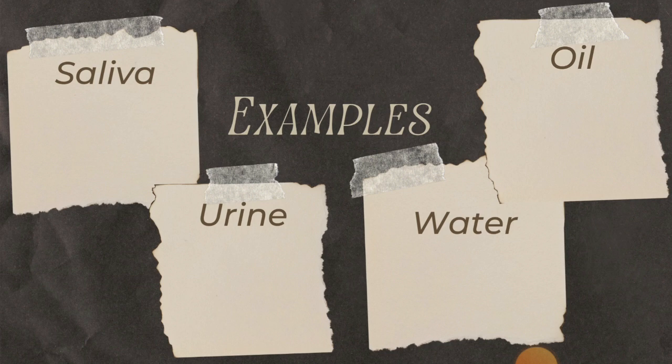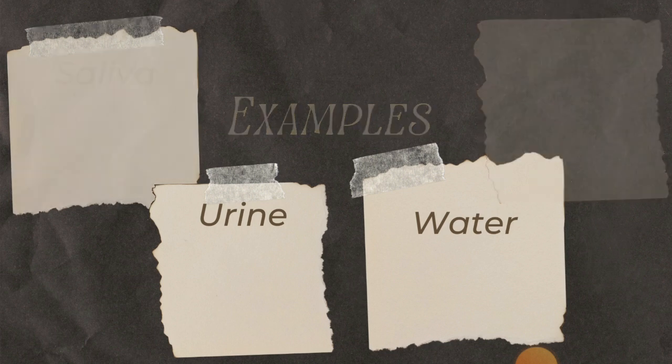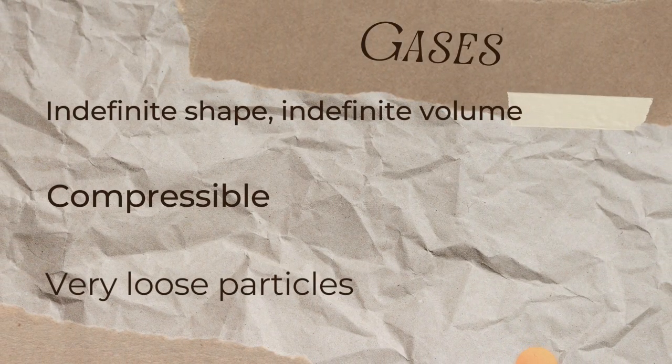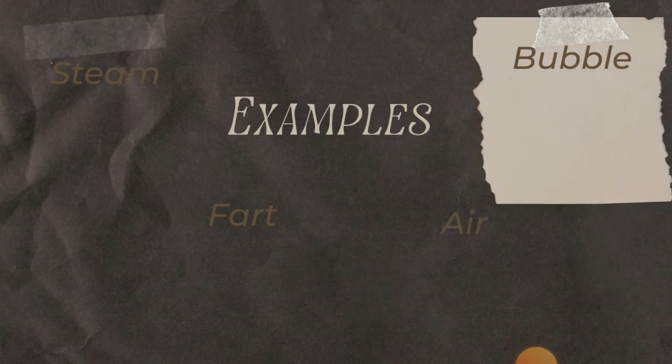And the third state of matter, which is gases, is what we'll be treating right now. These ones have indefinite shape and indefinite volume. Indefinite shape means that they have no shape. Indefinite volume means that they also have no volume. They are compressible. In fact, they're the only state of matter that you can force into a small space. If you give them a big space, they occupy gladly. If you give them a small space, they force themselves into that small space because they have very loose particles.